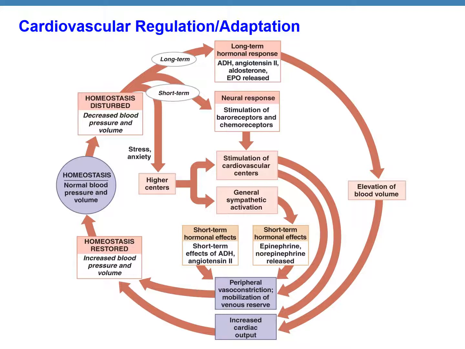The short-term response would be a response by the nervous system. The nervous system would stimulate the baroreceptors, that means receptors for blood pressure, and the chemoreceptors that detect changes in chemicals. They would stimulate some cardiovascular centers, and these can lead to vasoconstriction of the peripheral blood vessels, and this would ultimately increase your cardiac output.